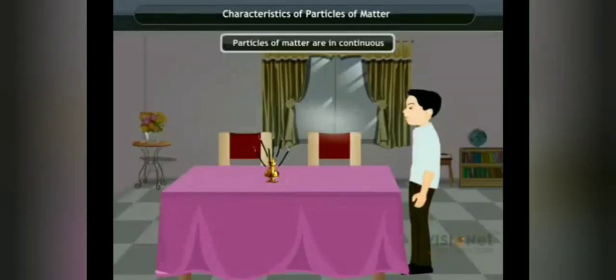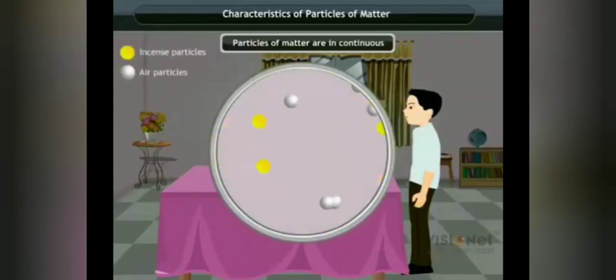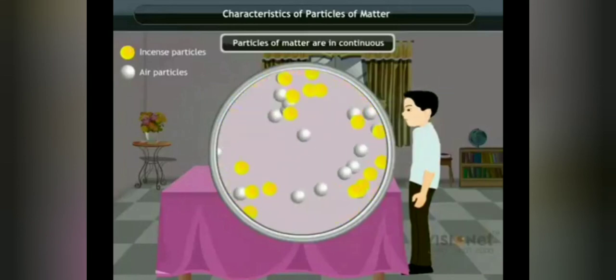After this, light the incense sticks and try smelling their fragrance from a distance. However, when the incense sticks are lit, you will be able to smell their fragrance even from a distance. Hence, it can be concluded that particles of matter move continuously and their speed increases with an increase in temperature.